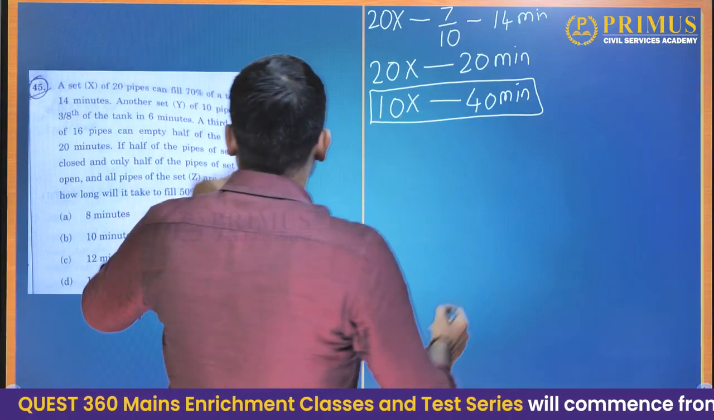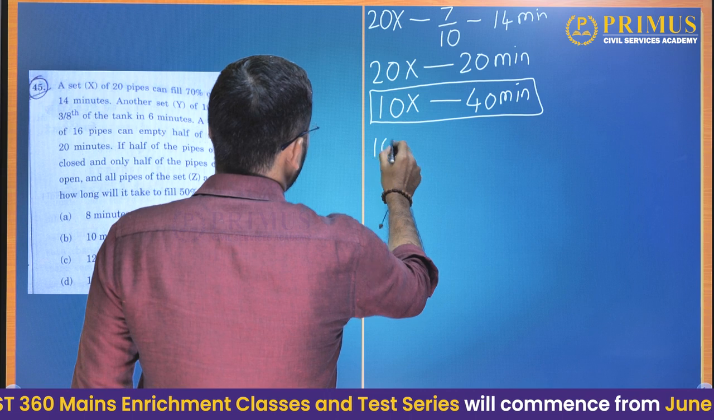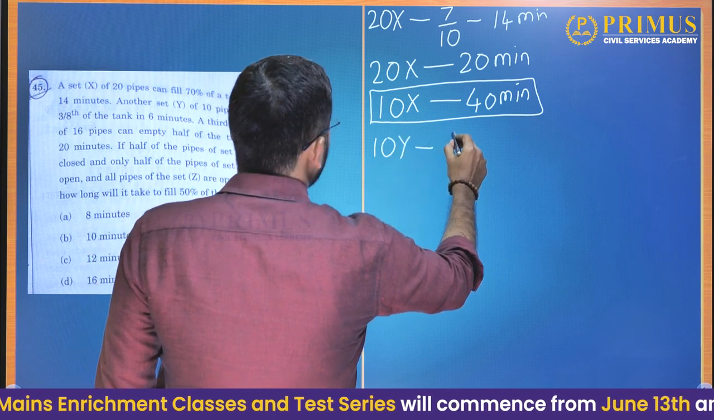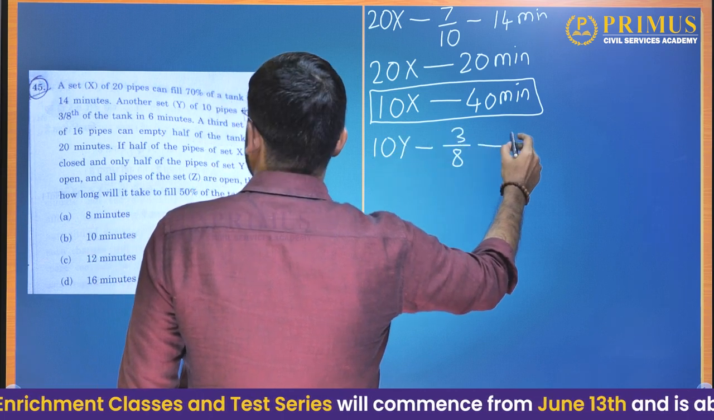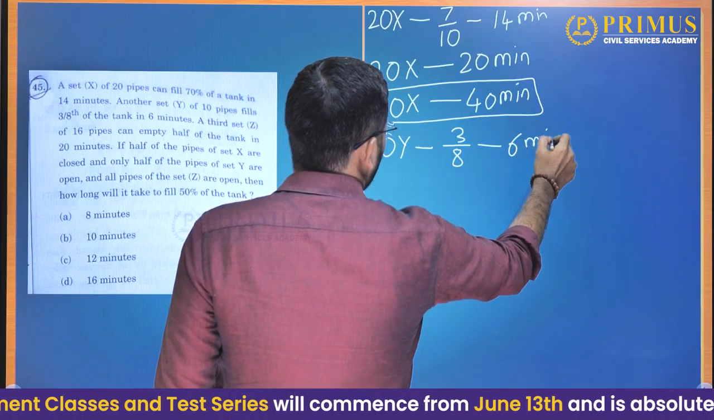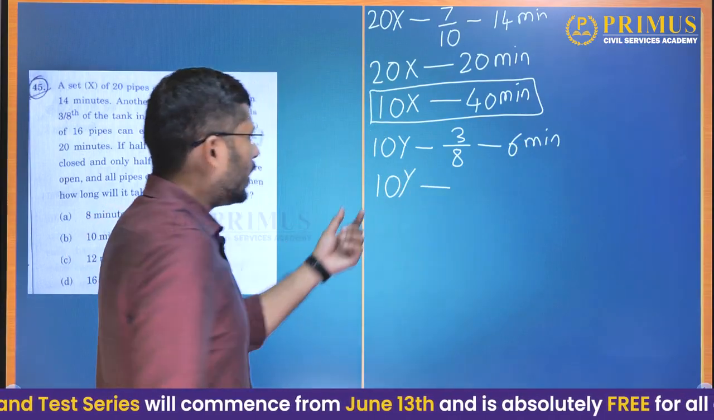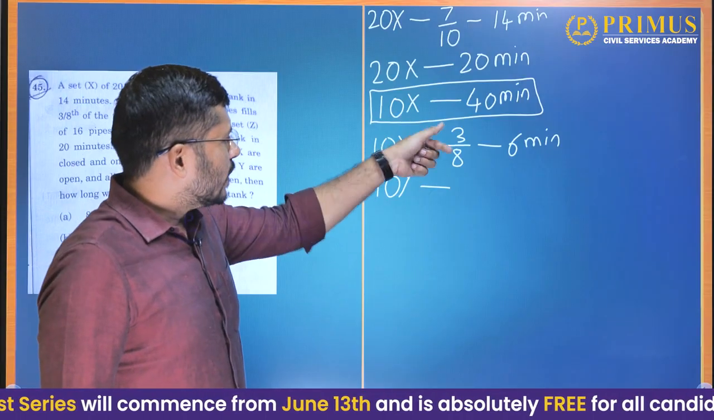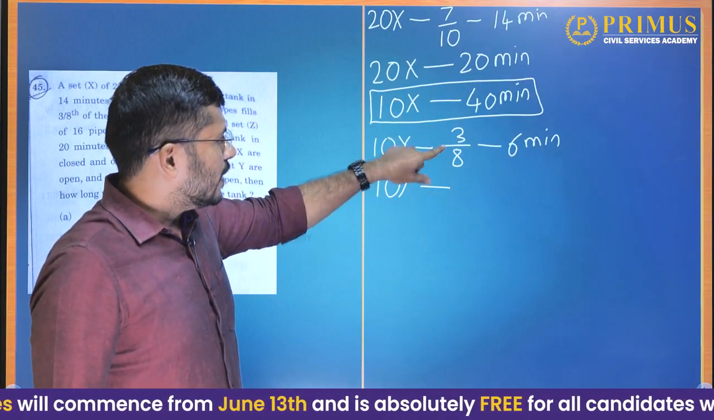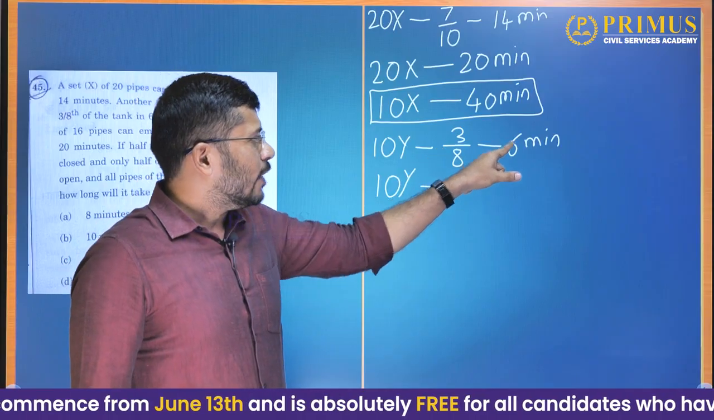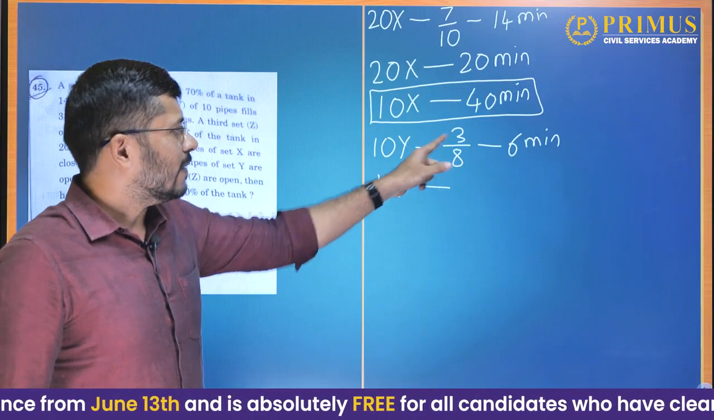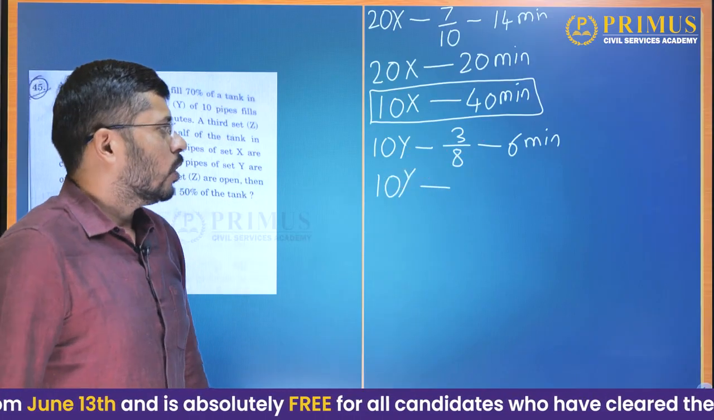Then, what about Y? Now, 10 Y pipes can fill 3/8 of the tank in 6 minutes. Okay, what about 10 Y taps to fill the complete tank? Just inverse this fraction, 3/8, 8/3 and multiply it here. So 8 by 3 into 6. 3 will divide 6, that is 8 into 2.